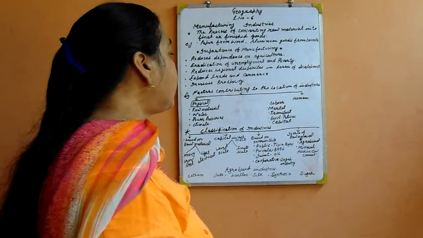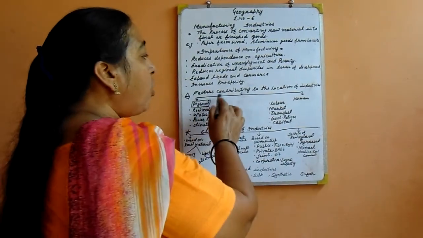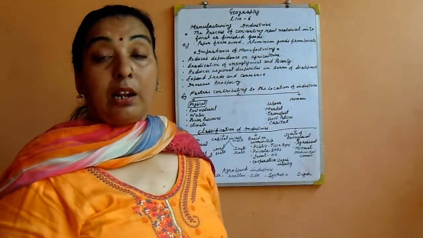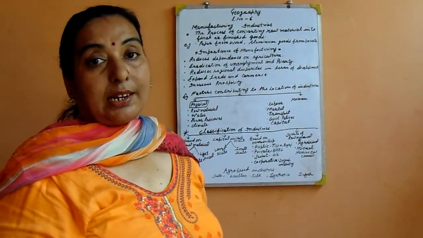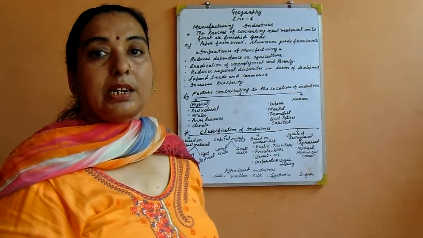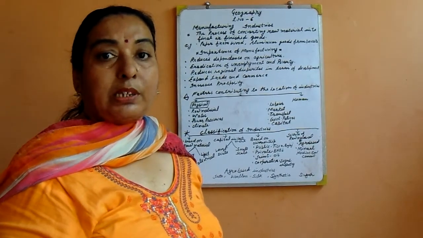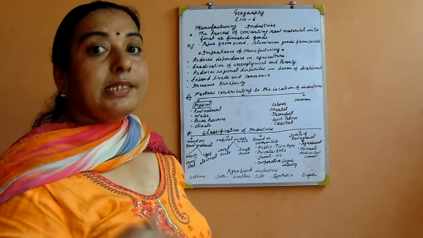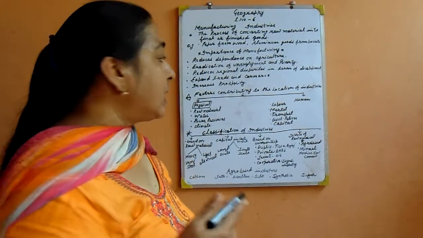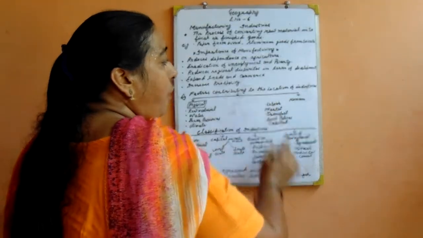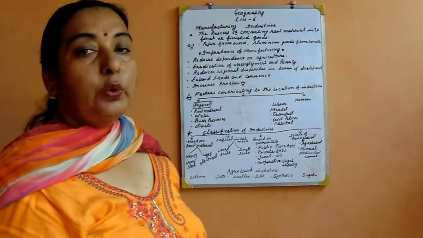Now, next topic is factors contributing to the location of industry. It means that where industries are set up, where industries are located, everywhere we cannot establish industry. There are some reasons for where industries are located. Firstly, location of industries depends on two factors.